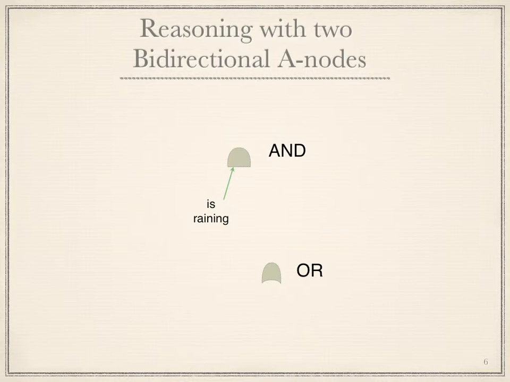A more powerful case involves both up and down operations. We imagine that it's raining, and we desire to stay dry. This produces a desire to have an umbrella, either umbrella A or B. Note that if it's not raining, the desire for an umbrella goes away.